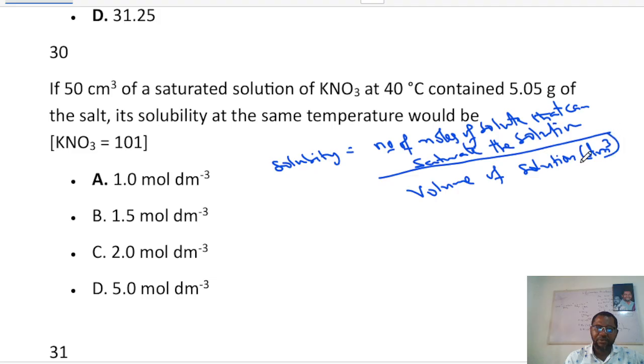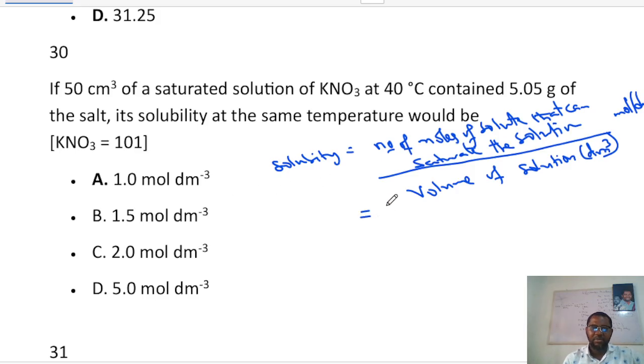If you use this formula, your answer is supposed to be mole per dm cube. You can also say mass over volume if the unit is in grams per dm cube, but here we have moles, so we use this.